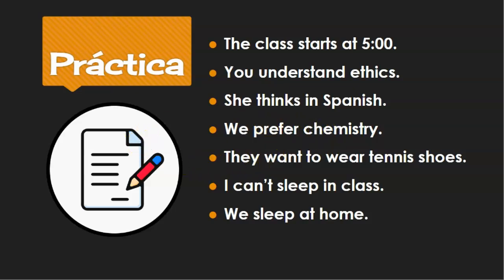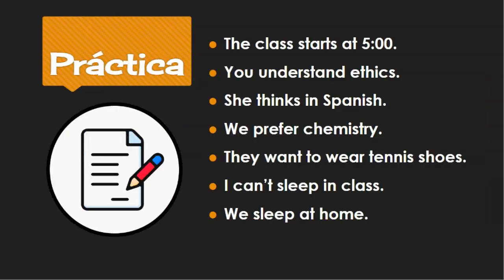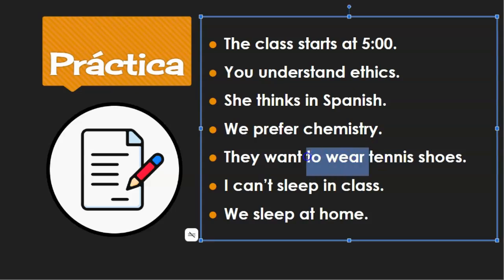They want. Ellos, remember I just talked about what verb is to want. Really useful verb. Querer. Ellos quieren. And then what's to wear? So remember that two verbs go walking rule. So you're not going to conjugate to wear. You're not going to say they want, they wear. That would be weird. So this to wear is going to be in its infinitive.